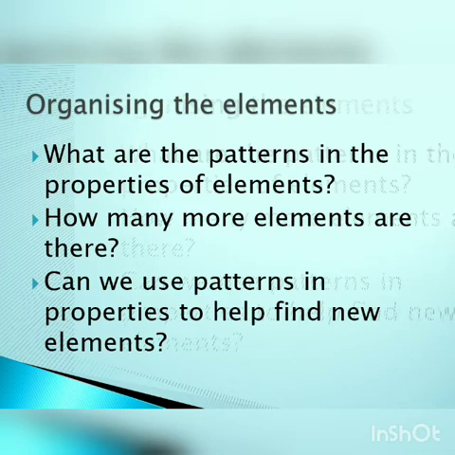Now, after discovering a few elements, organizing the elements became very important. Scientists in the year 1860 had found about 60 elements. They became curious about organizing the elements, so they started asking different questions.